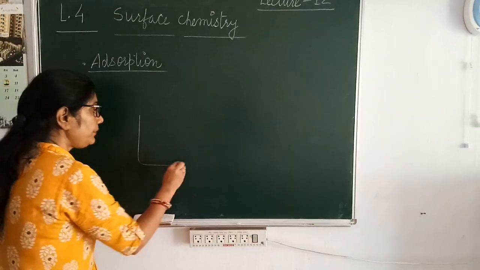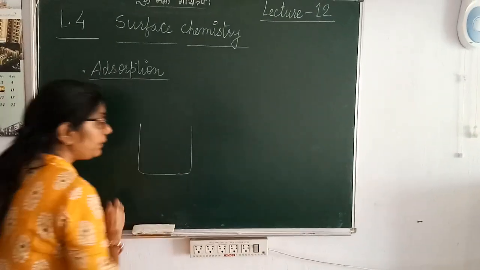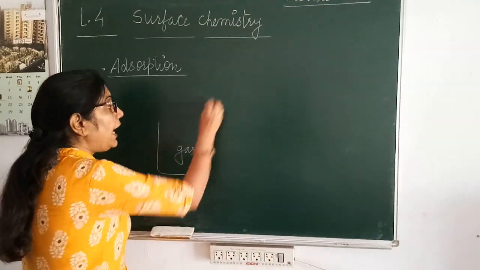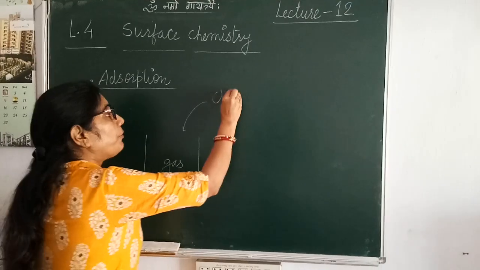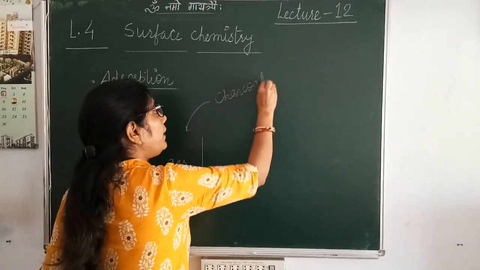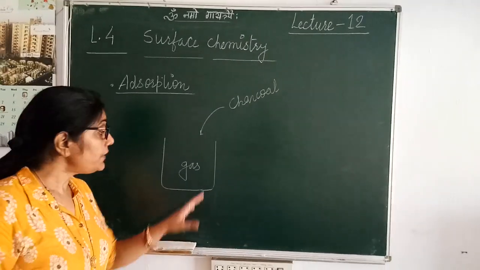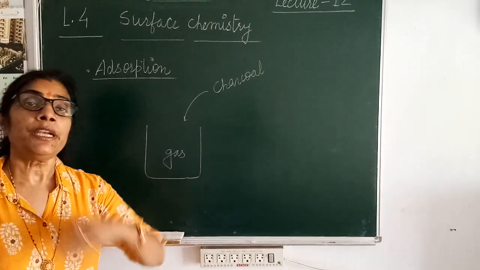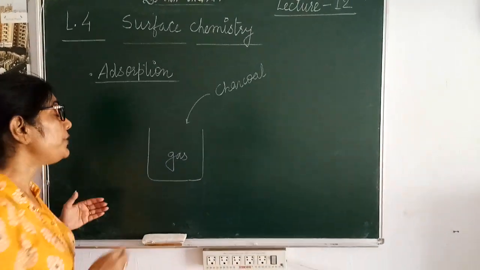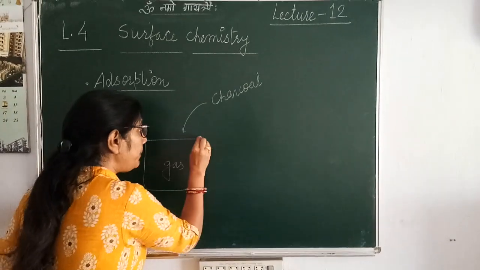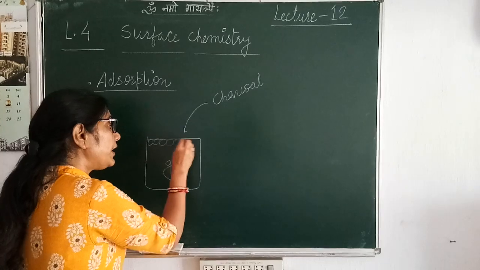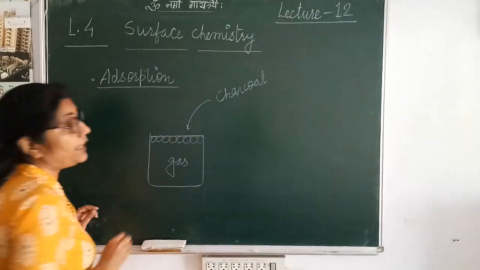And let's see an example that in a cylinder, if you take a gas and you add a piece of charcoal, what happens? There is a sudden decrease in the pressure of the gas, but afterwards the decrease is very small. Why does it happen? Because charcoal adsorbs the gases at the surface.